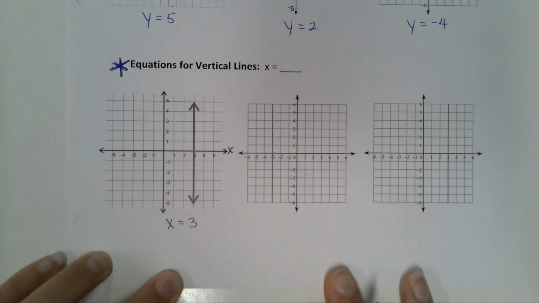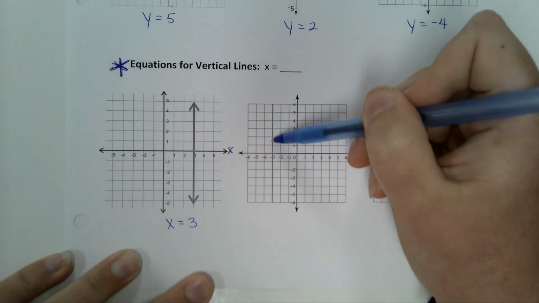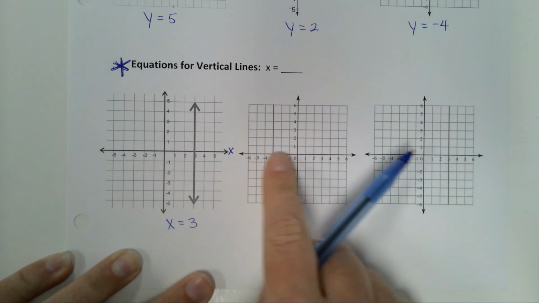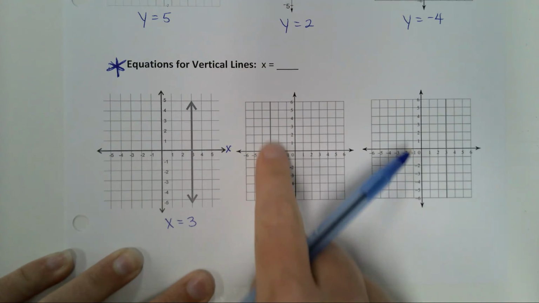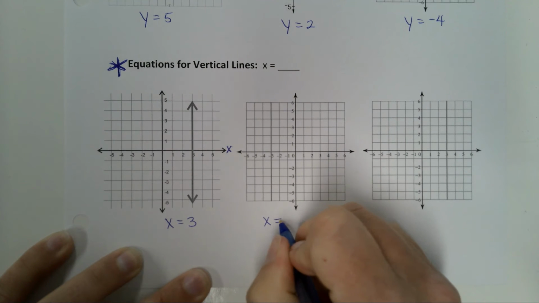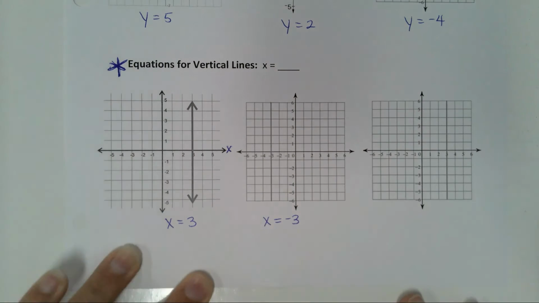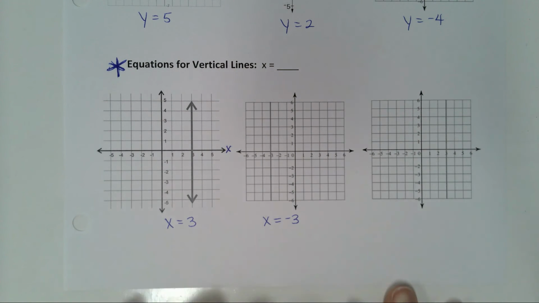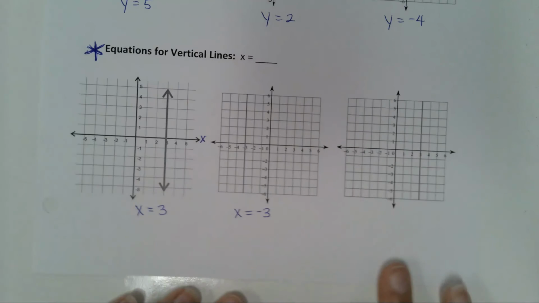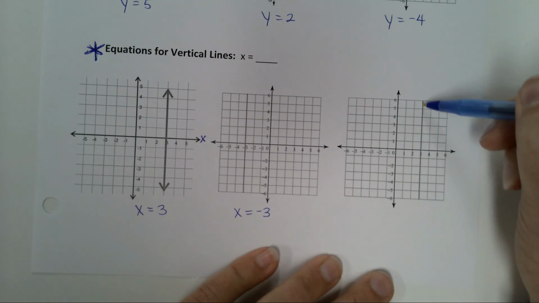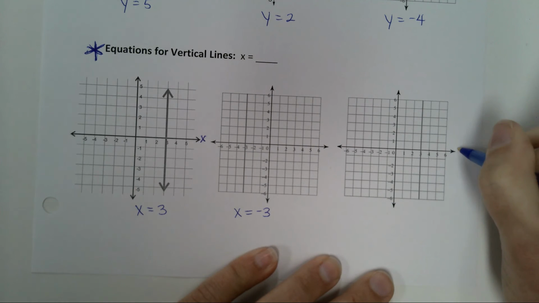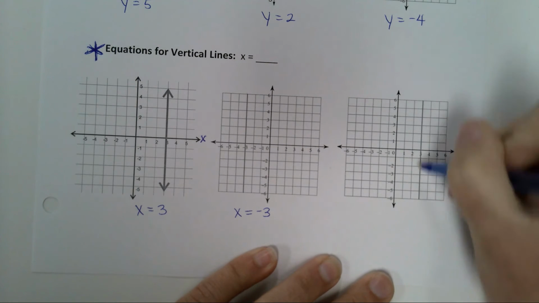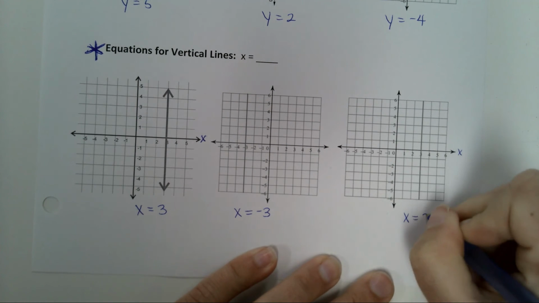Okay, look at this second example. Here's my line right here. Looking at my x-axis, what number am I going through? -3. So my equation is x equals -3. It's very, very easy. And then the last one, for some reason I did another example of the same number, but that's okay. Looking at the line, and on my x-axis, what number is it going through? 3. So this equation is, again, x equals 3.